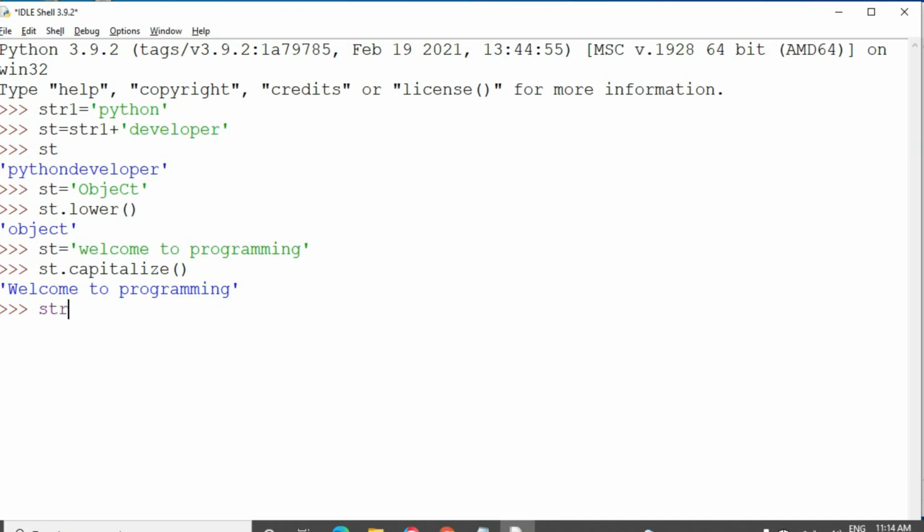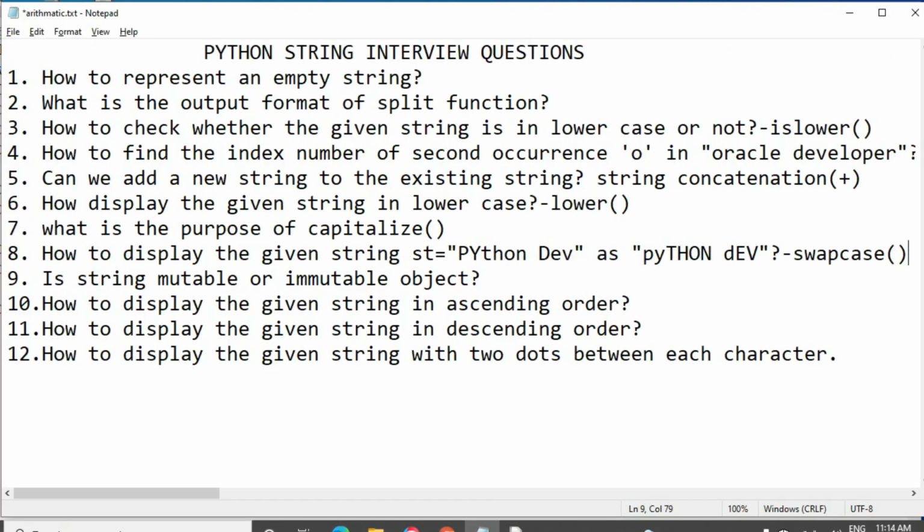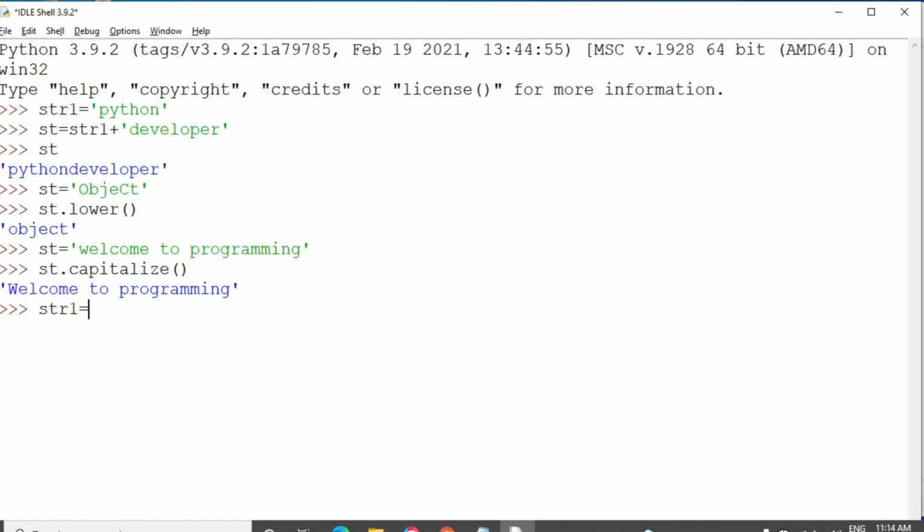Okay, let's check it. String str1 equal to that string. Otherwise we will take this also. I am going to apply the swapcase function.